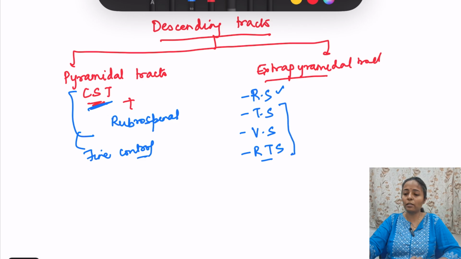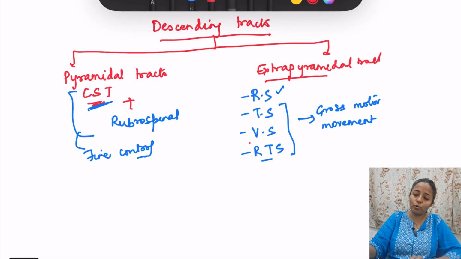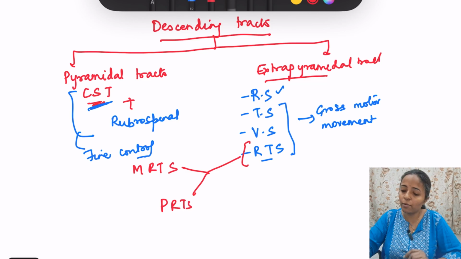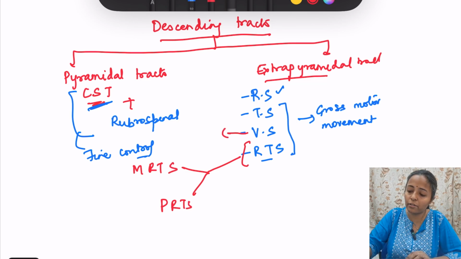Extrapyramidal tract, all others are for gross motor movement. Now in this, the reticulospinal tract is further divided into medullary reticulospinal tract and pontine reticulospinal tract. Now some information here. Vestibulospinal tract is excitatory to alpha motor neuron.